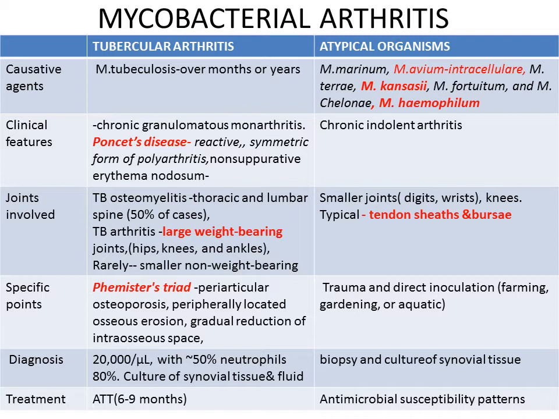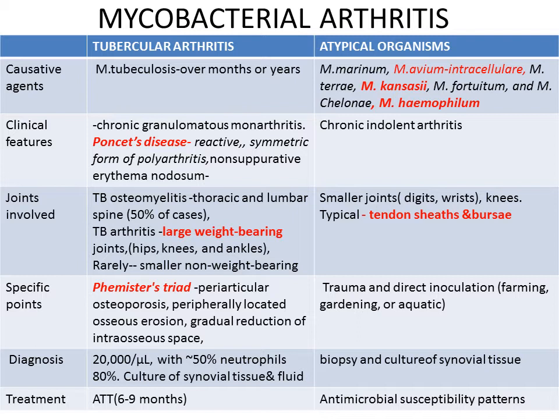Whereas in tubercular arthritis, the X-ray lesions can be explained by Phemister's triad, which is periarticular osteoporosis,